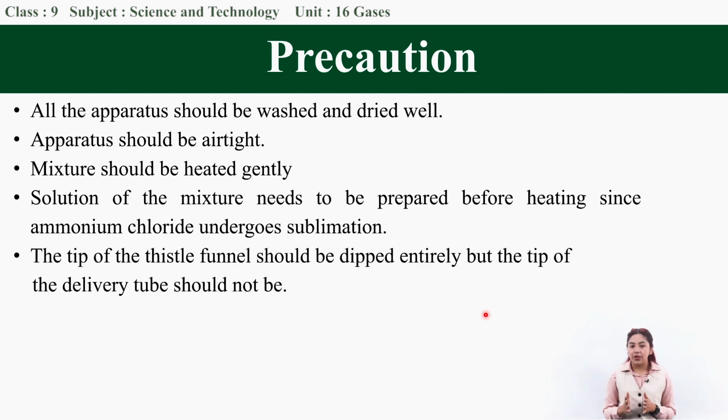Now another point is the tip of the thistle funnel should be entirely dipped in the mixture, so that the produced nitrogen gas will not escape from the thistle funnel. But the tip of the delivery tube should not be dipped. Why? So that the produced gas can be delivered from the apparatus to the gas jar and can be collected there. So the tip of the delivery tube should not be dipped.